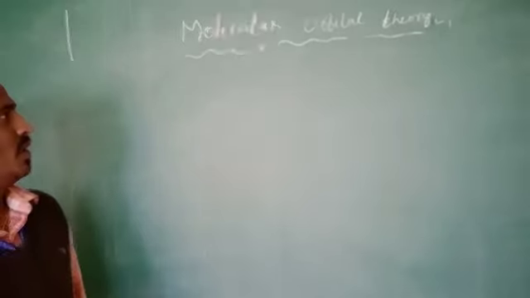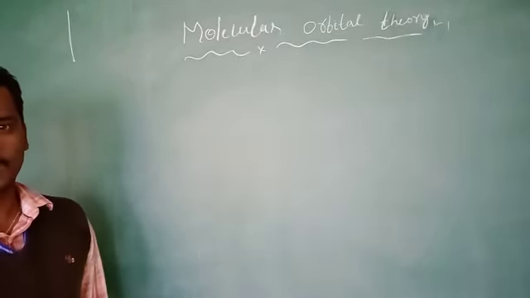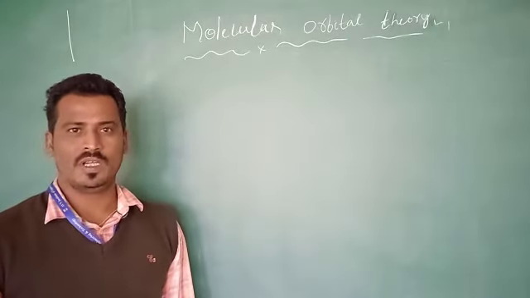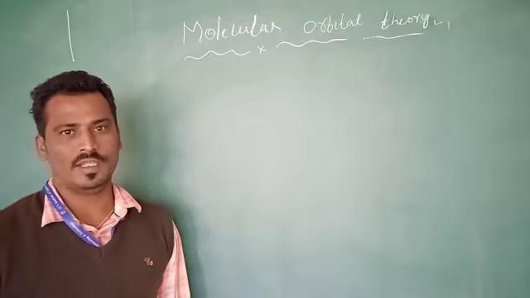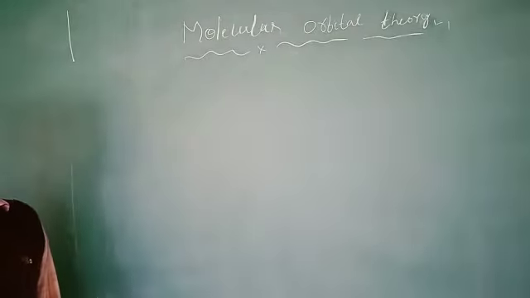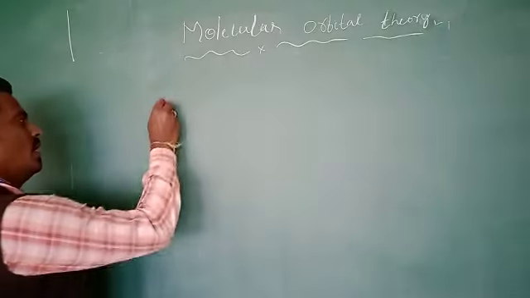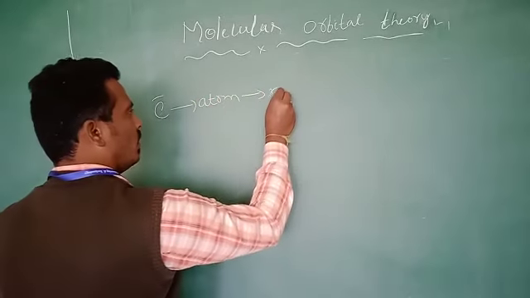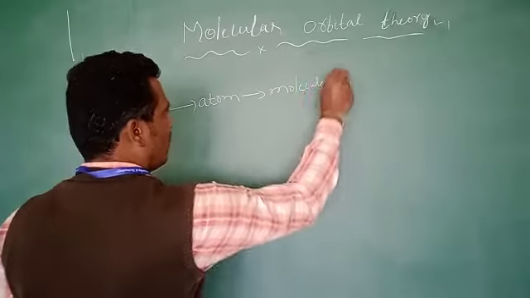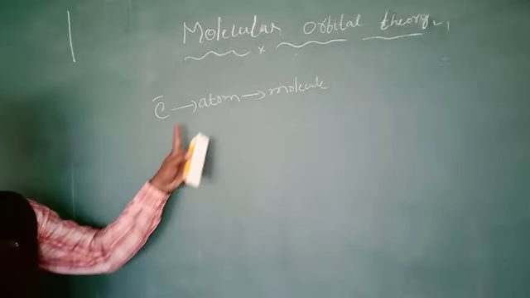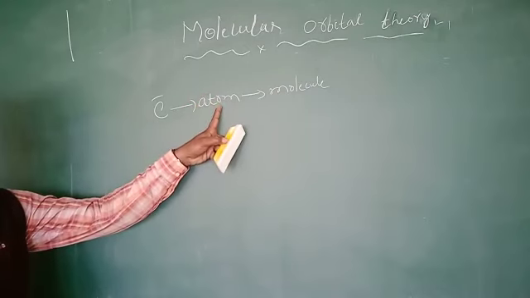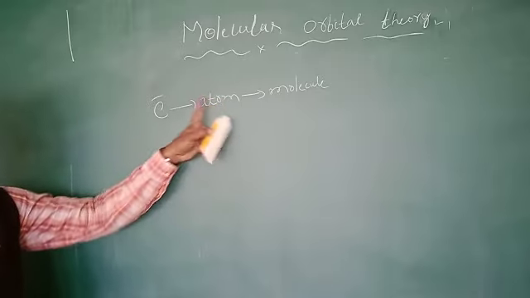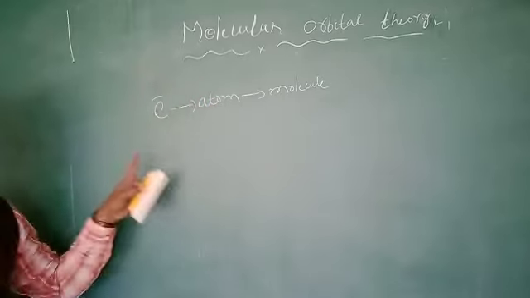Before going to discussion about the molecular orbital theory, what is the definition of an atom? The atom consists of electron, neutron, and many other particles. The smallest particle we consider is the electron, then atoms, then molecules. The atom consists of neutron, positron and electron, where the electron revolves around the nucleus.